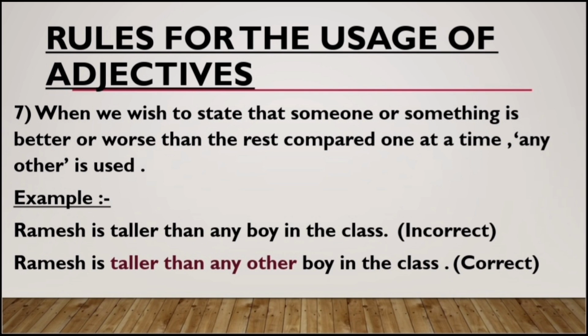So why is this incorrect? The reason is we have to put "any other boy", which is our next example and the correct one: Ramesh is taller than any other boy in the class. Whenever we are denoting a better or a worse quality and we are comparing, we will always use "any other". So the latter statement is the correct one.